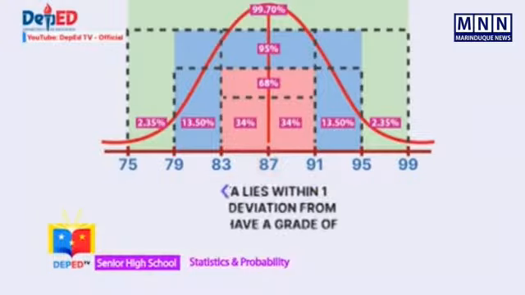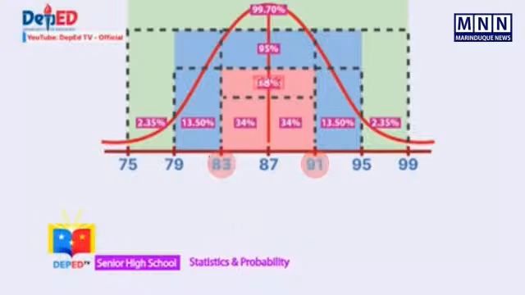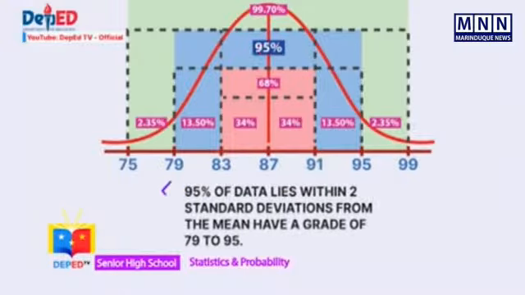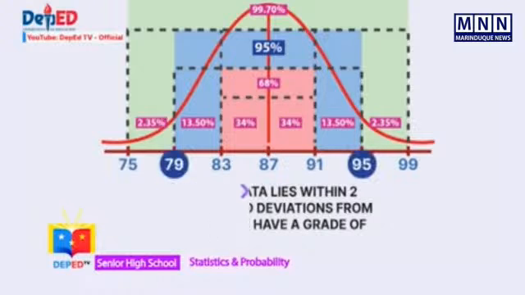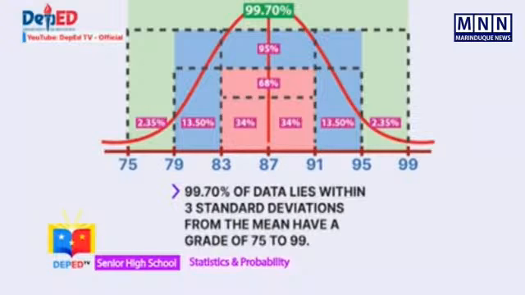We can say that 68% of data lies within 1 standard deviation from the mean, with grades of 83 to 91. 95% of data lies within 2 standard deviations from the mean, with grades of 79 to 95. 99.70% of data lies within 3 standard deviations from the mean, with grades of 75 to 99.